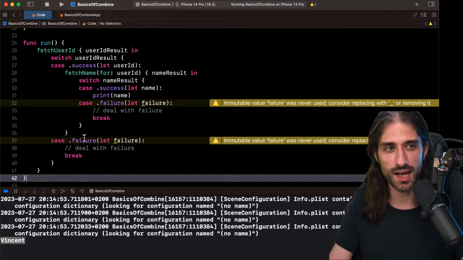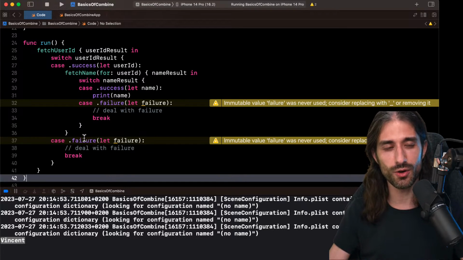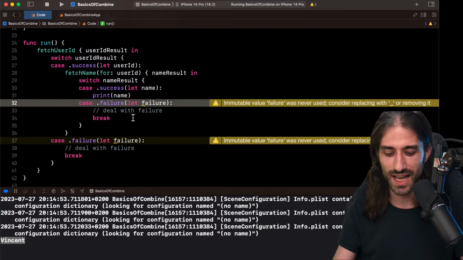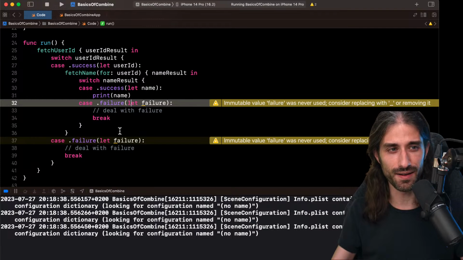I once worked on an app in Objective-C, so with even less type safety, where there was like a dozen of these calls being nested at the launch of the app. And then one day you're told, oh, can you switch the order of call 3 and call 7? And then it's a lot of fun, like switching the else clause and all of this kind of nice stuff. So this doesn't scale.